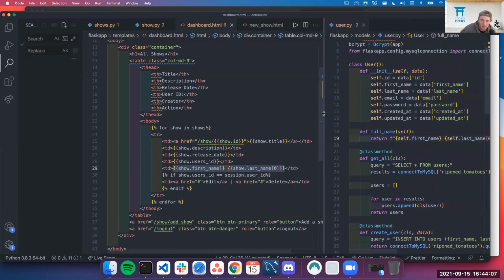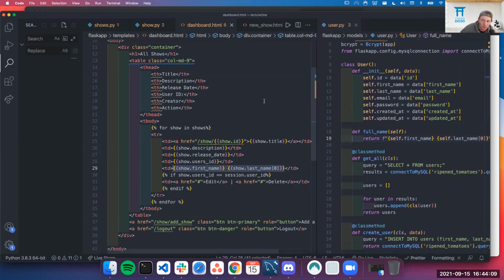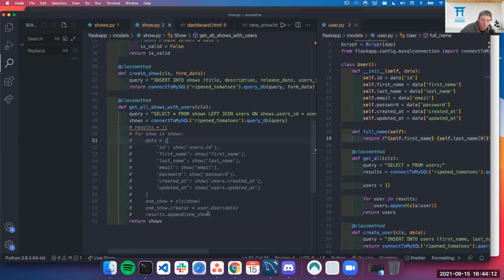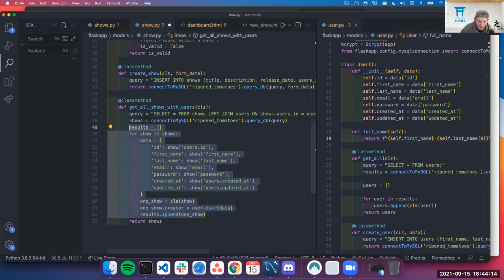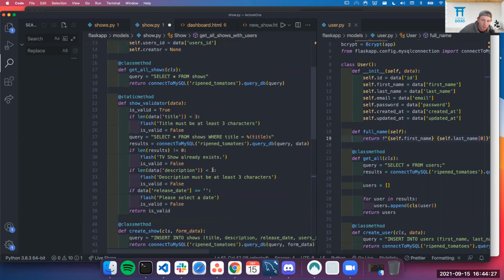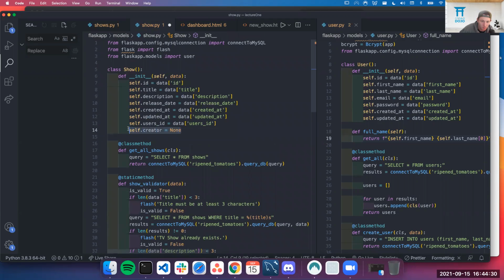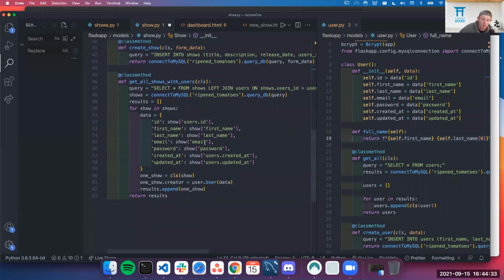Okay, so whatever makes sense. So why would we do it the other way? Well, if I do it this way and I create this results, and I create this object of one show, and I create this user object attached to my one show, now I have access to wherever I am calling that creator. I have access to all the functionality and methods of this entire class.